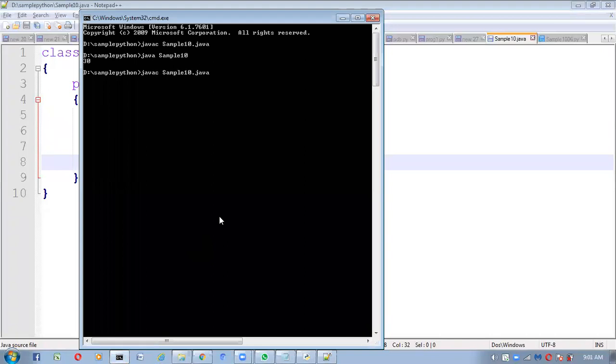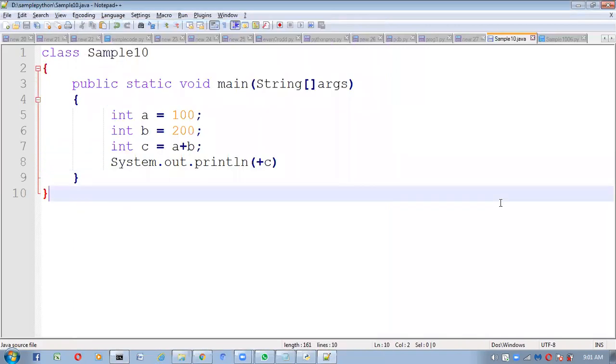javac sample10.java. If you compile this program, immediately what will happen? Observe very carefully. A compilation error came. What is it telling? Error: semicolon is expected. In Java, every statement ends with a semicolon. That is mandatory. Every statement compulsorily should end with a semicolon. But sometimes people forget it.